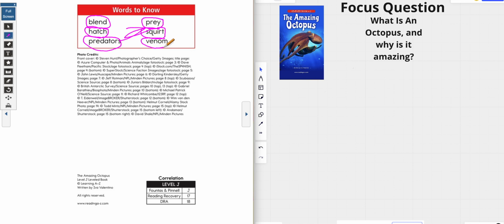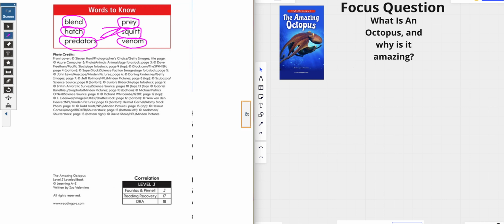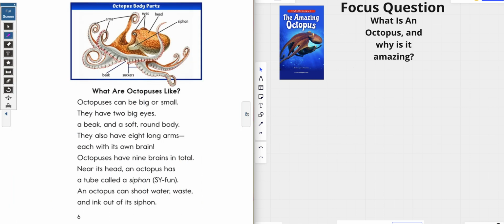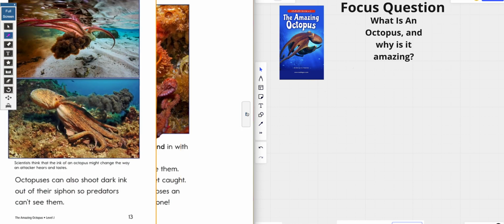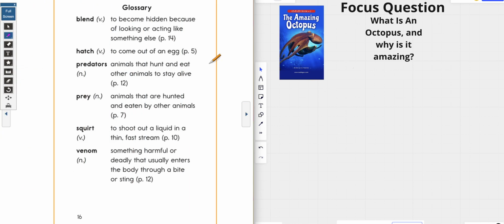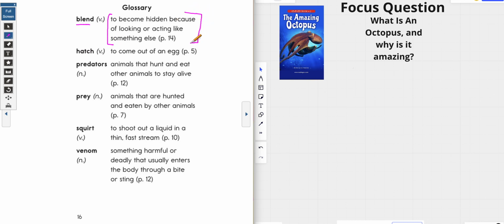Can you say venom? Here is the cool thing. If we ever get to these words and we don't know what they mean, we can go to the end of our book and look them up in the glossary. And what a glossary does is it simply tells us the word and then it tells the definition. So don't panic if you're like, Miss Destiny, I don't know what that word is. That's okay, sweetheart, because what did the author give us? They gave us the glossary.